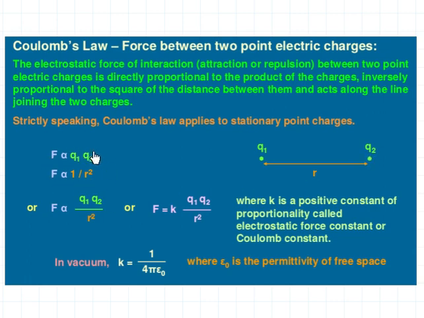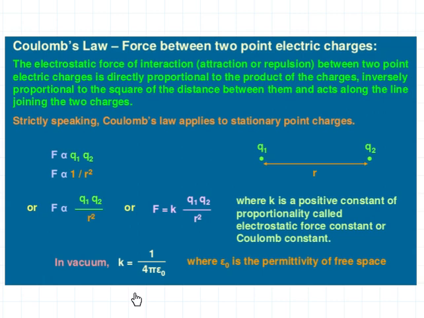And comparing these two, you can write F is proportional to Q1 Q2 by R square, and this proportionality can be converted to equality by multiplying with a constant K. So this is one technique that we usually use in physics, and here this K is called Coulomb constant or electrostatic force constant, and the value of K is found to be 1 by 4 pi epsilon 0, where epsilon 0 is the permittivity of free space.